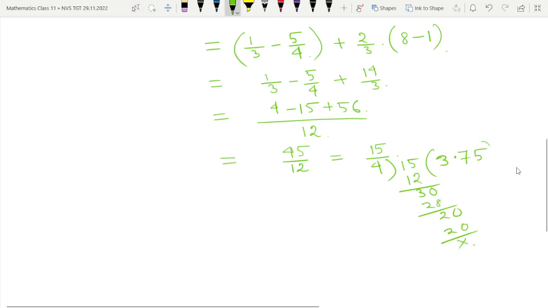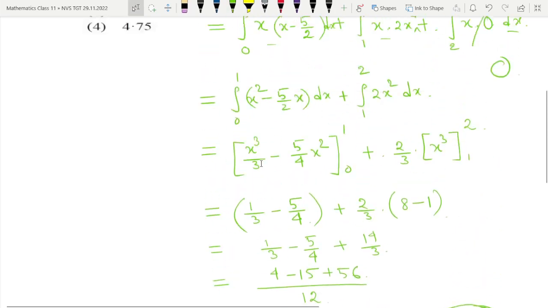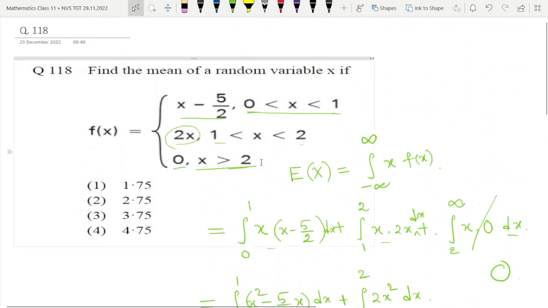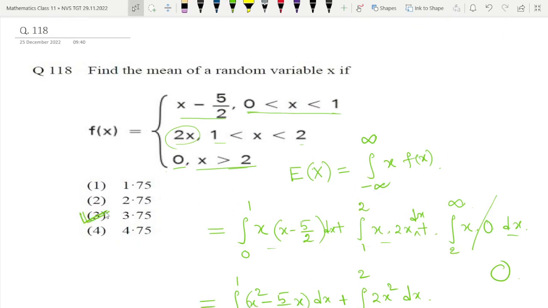3.75 is the correct answer. Is 3.75 there? Yes, option number 3 is the correct answer, 3.75.